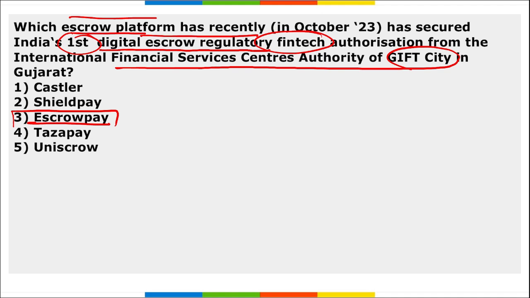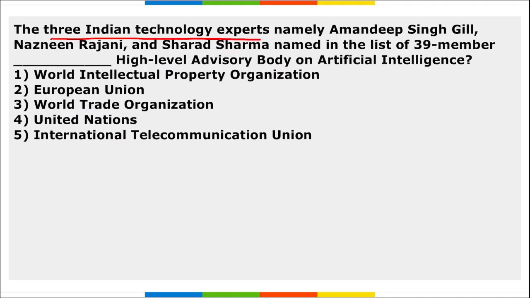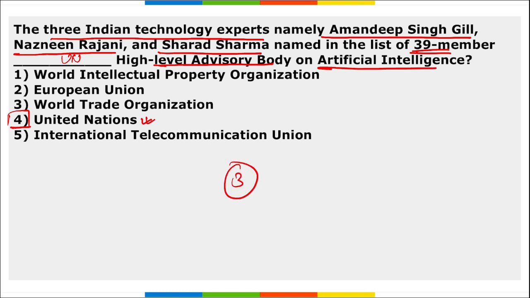Next, three Indian technology experts, namely Amandeep Singh Gill, Nazneen Rajani, and Sharad Sharma, have been named in the list of 39 members of the United Nations High-Level Advisory Board on Artificial Intelligence. So the right option is option 4 here. The list featured a total of 3 Indians, among them Amandeep Singh Gill, Nazneen Rajani, and Sharad Sharma, right? And the list comprises 39 members of the UN High-Level Advisory Board on Artificial Intelligence, and 3 members are from India.